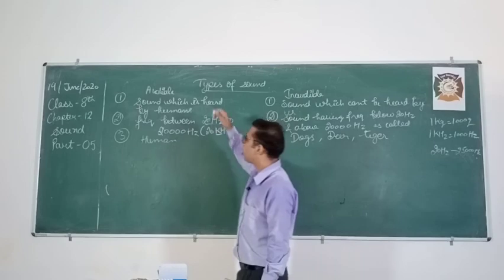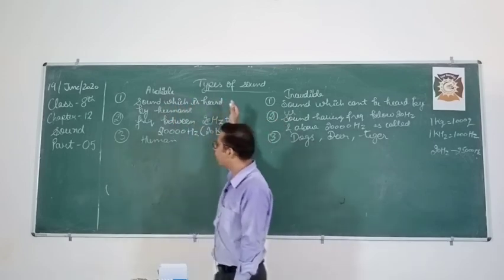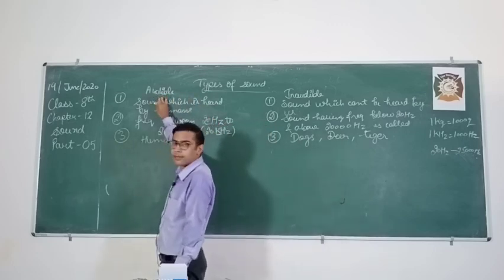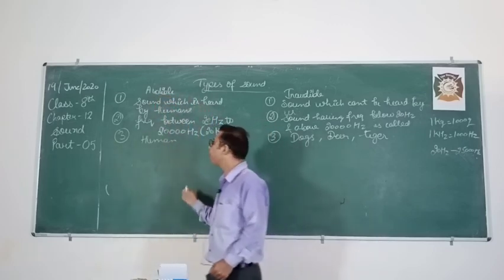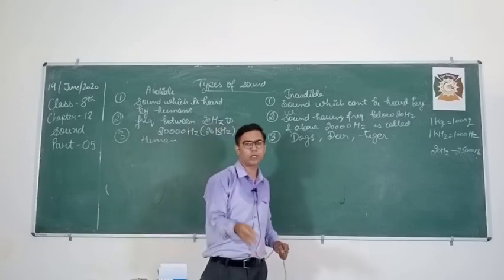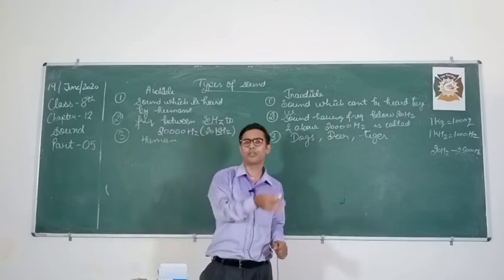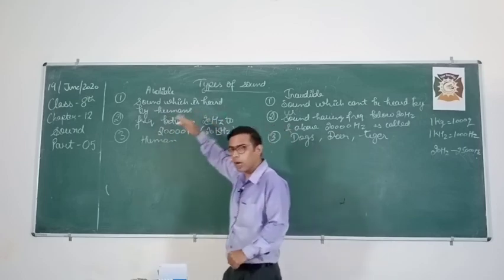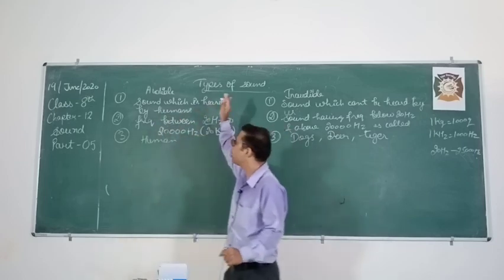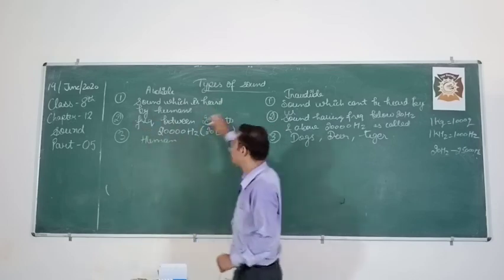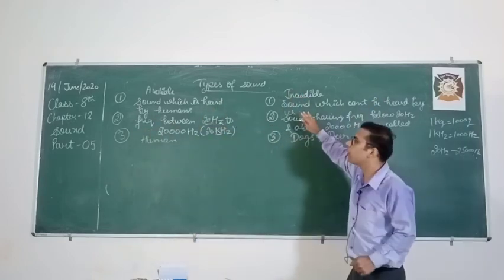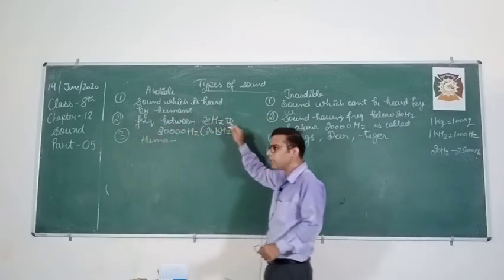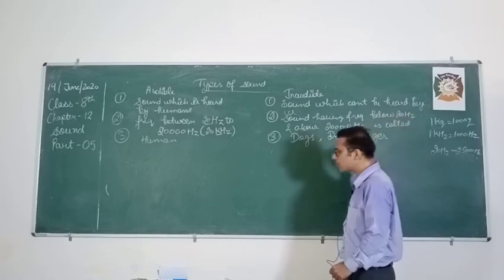So what is audible sound? The sound which is heard by human beings. We are talking about us, that's why we are calling it audible. The audible range differs from animal species to species. In human beings, the frequency range is 20 hertz to 20,000 hertz. So sound which is heard by us is called audible, and which is not heard by us is called inaudible. Frequency below 20 hertz and more than 20,000 hertz is called inaudible sound.